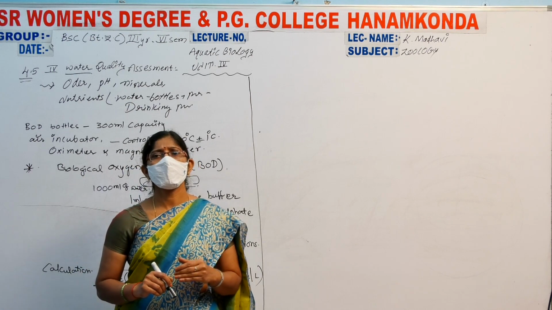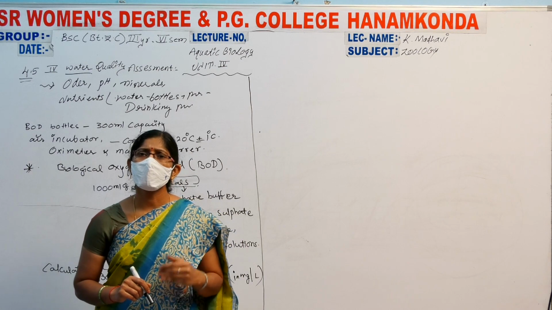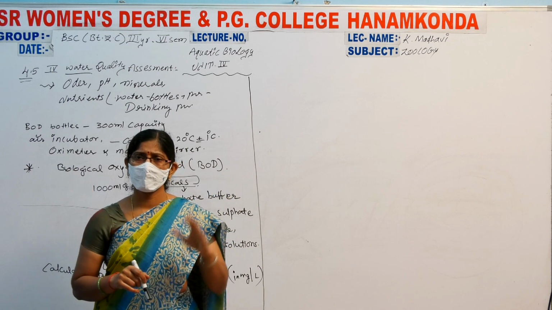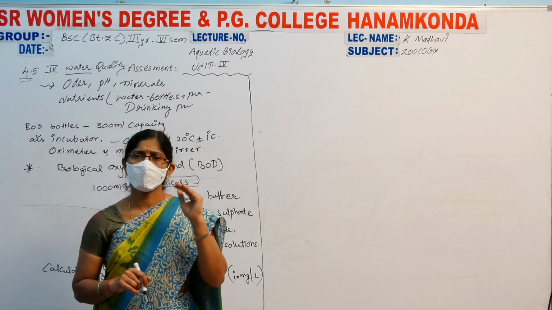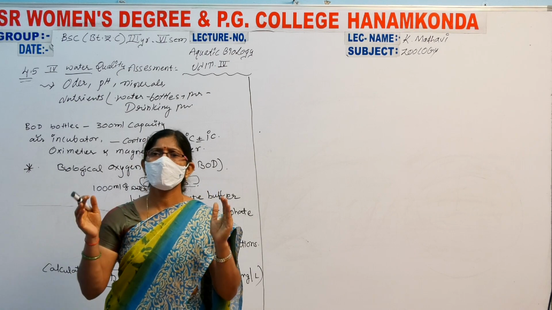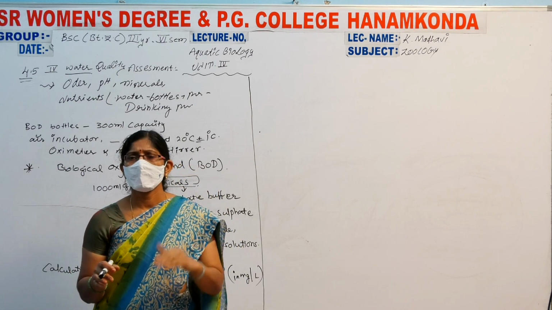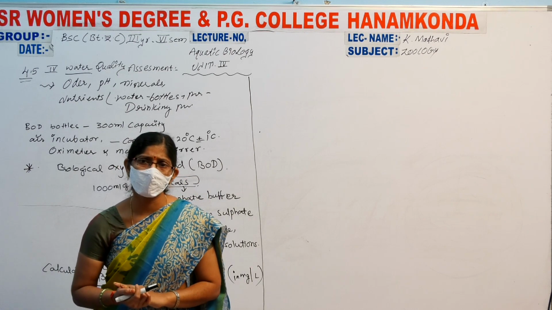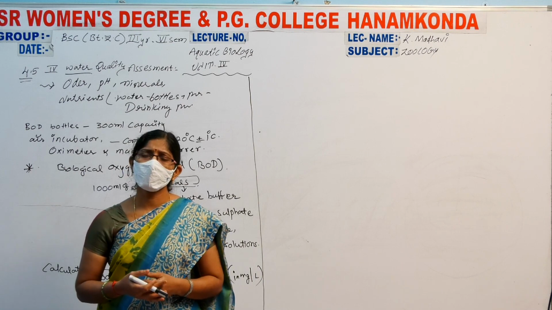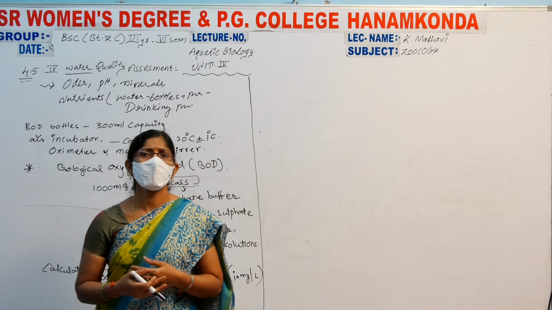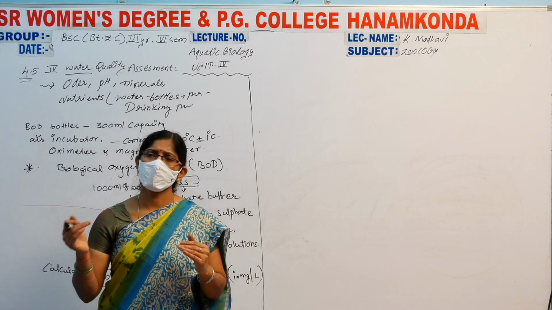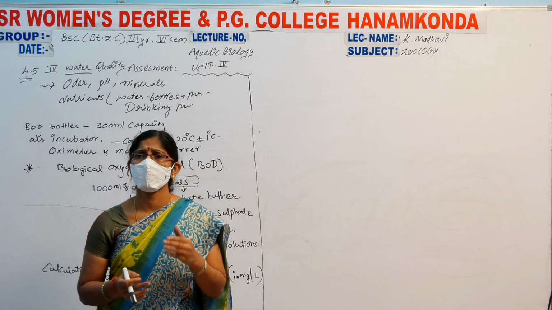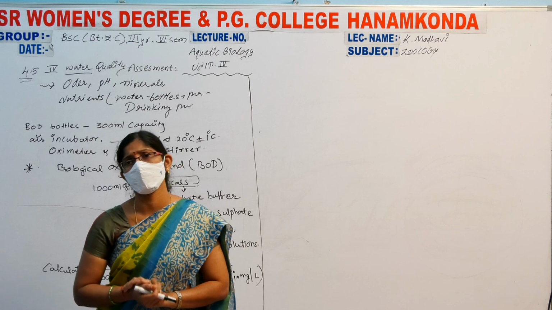BOD means biological oxygen demand, which concerns the living organisms in the water body. There is a big water body, and the water body consists of water. In the water, so many flora and fauna and some microorganisms are also there. Here the physical factors, chemical factors, and some biological factors, abiotic factors and biotic factors, are included in the water. That's why water also acts as an important aquatic ecosystem, right?